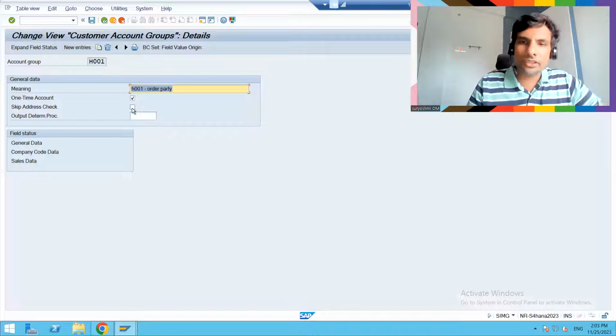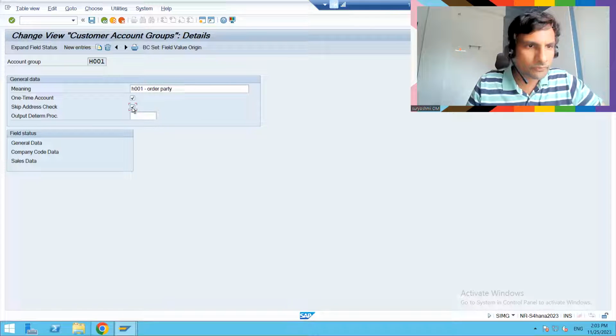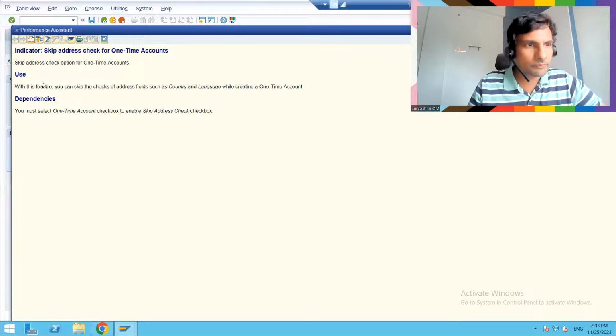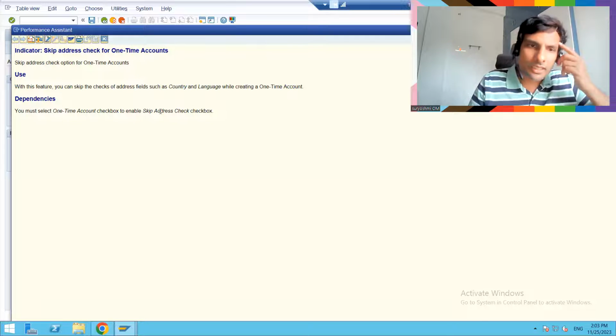See, if you don't want to check the address, you can do that. Uncheck or check. If you look here, skip address check option for one-time account, and with reference you can skip checks of address fields such as country, language. You must select the one-time account checkbox to enable the skip address.